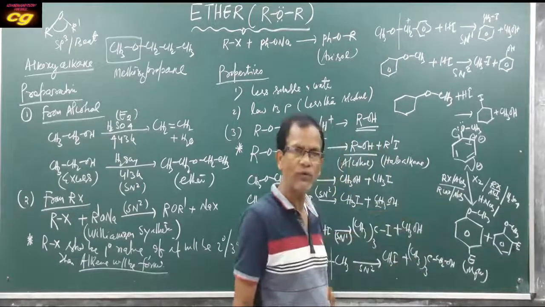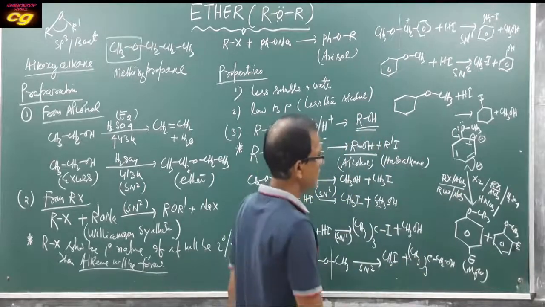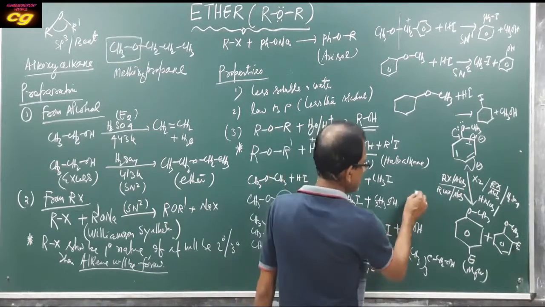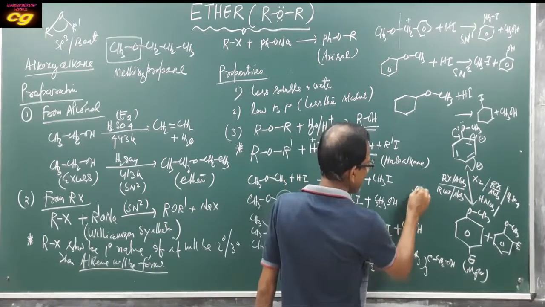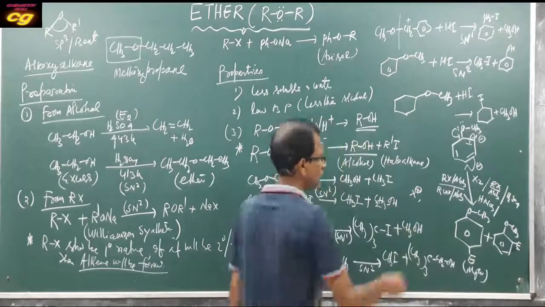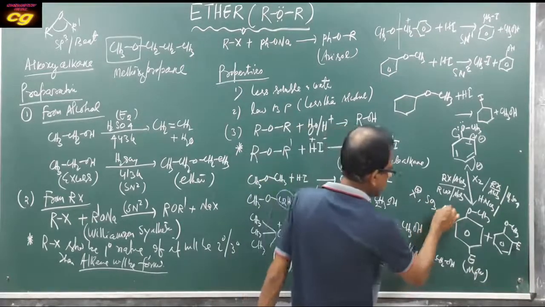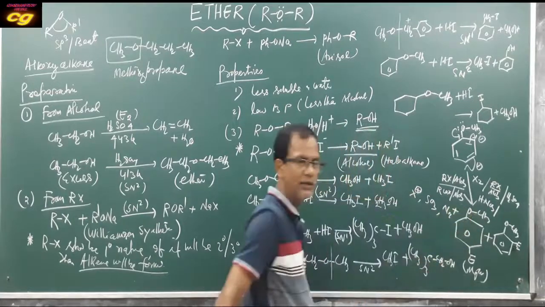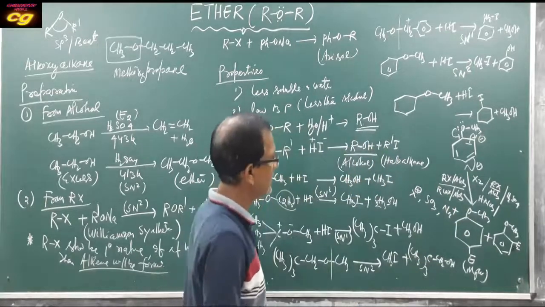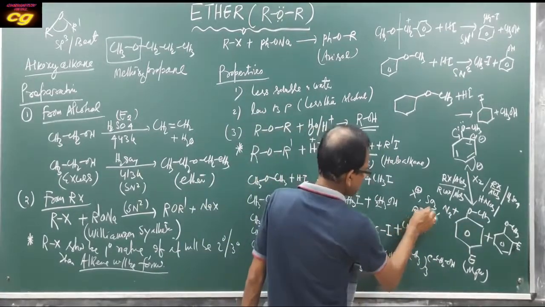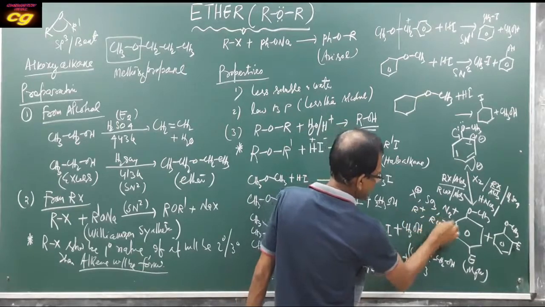Here, what is the electrophile? In halogenation, the electrophile is X plus. In sulfonation, the electrophile is SO3. In nitration, the electrophile is NO2 plus, as you already read in the phenol chapter. In alkylation, it is R plus, and in acylation, RCO plus.